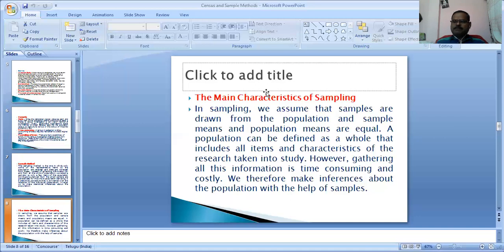Take, for example, Nizamabad district: there are 3 residential degree colleges and 7 government degree colleges. In the 7 government degree colleges, the total yearly strength is 5,000, 6,000, 8,000. In a residential degree college, the limit is only 1,000.